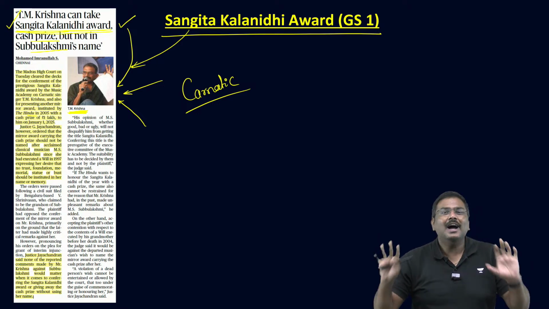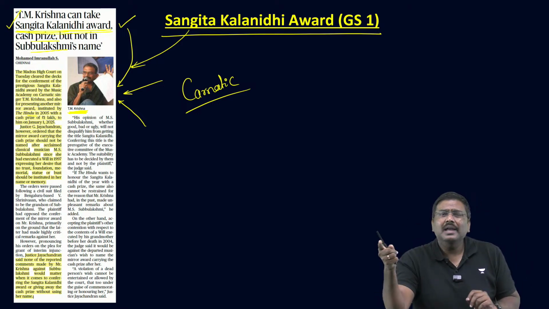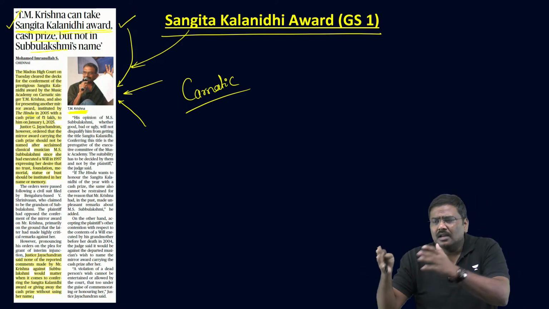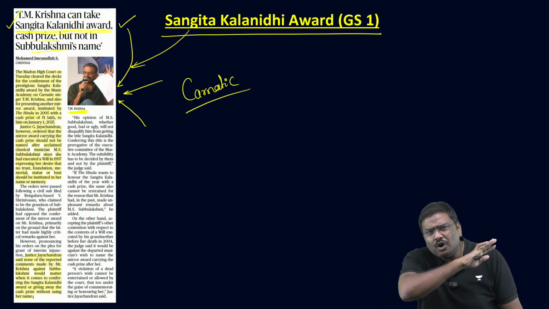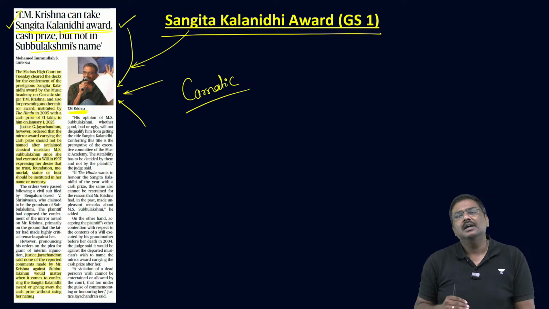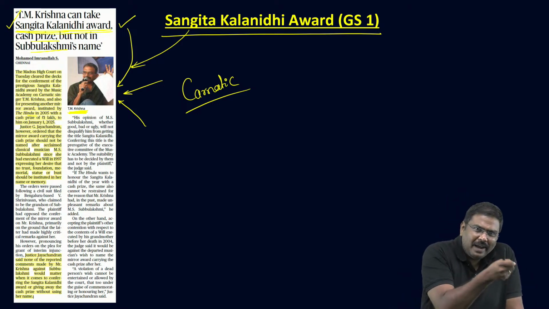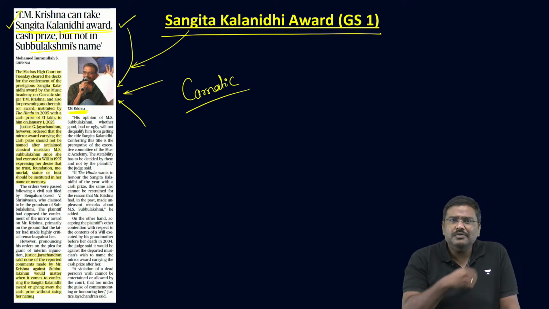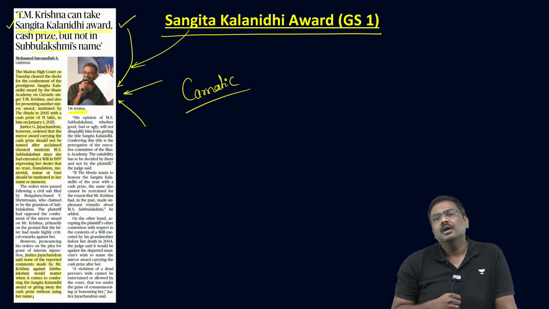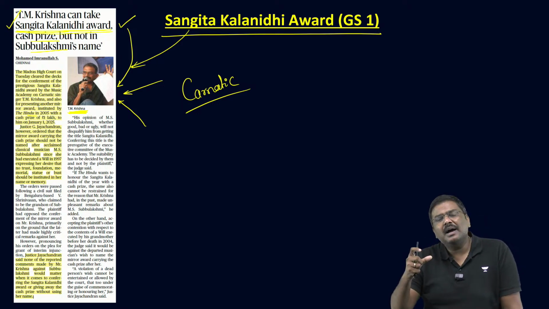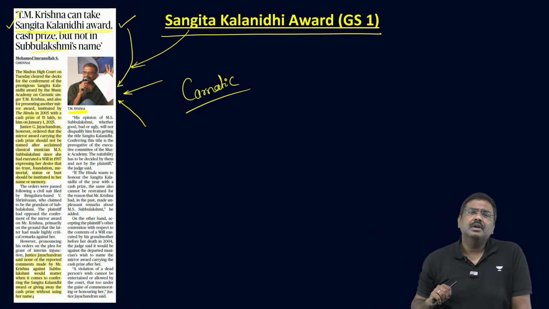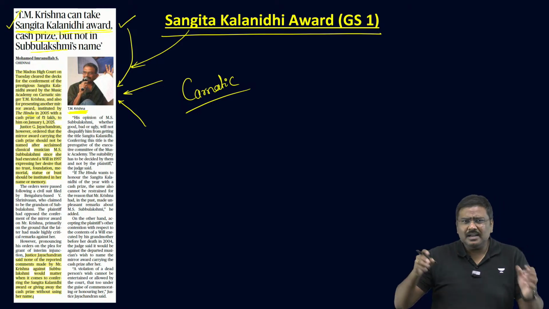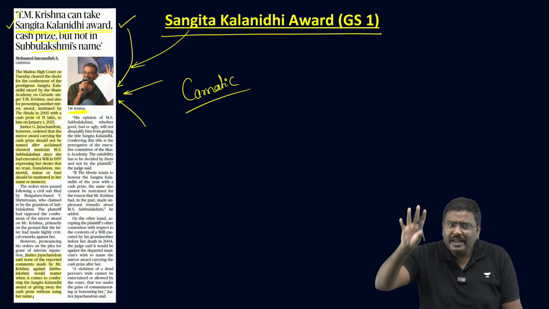That is not how the awards work. Who should be given the award is decided by the competent authority. Right? Just because they are criticizing, they should not be excluded or they should not be given the award. It doesn't work like that. Second, M.S. Subbulakshmi has written a will. She says in the will, which has been implemented now after her demise in 2004, that after my demise, there should not be any trust in my name. There should not be any, let's say, even award in my name. There should not be any other, let's say, the idols also in my name.